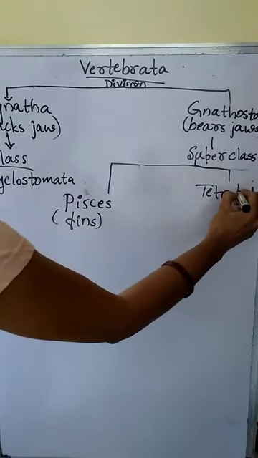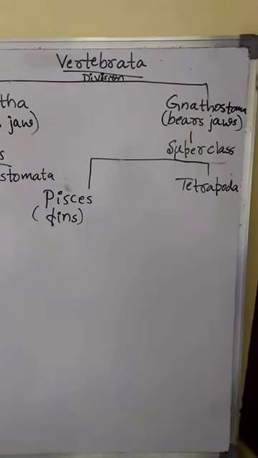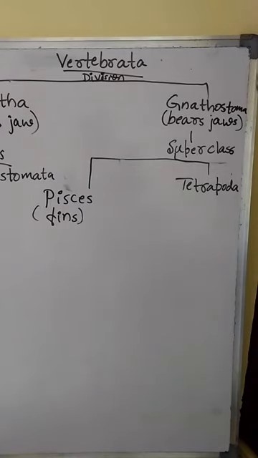Tetra means four. Tetrapoda contains limbs. In the case of Tetrapoda, locomotion takes place by limbs, a pair of hind limbs and a pair of forelimbs. Tetra means four, so four locomotory structures are present. Means here four limbs are present: two forelimbs and two hind limbs, or two hands and two legs. Total four.